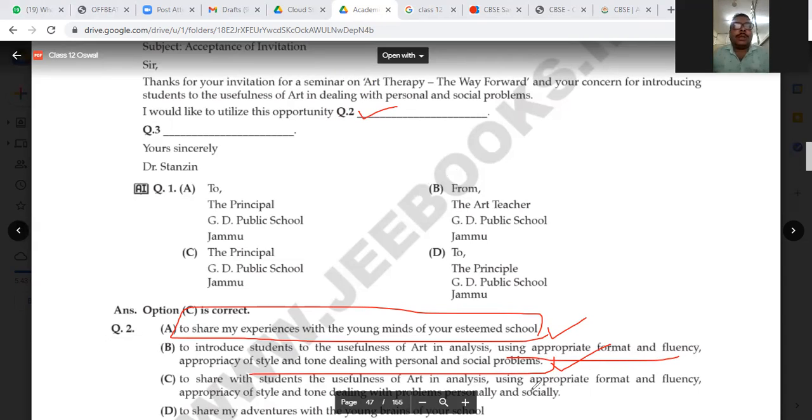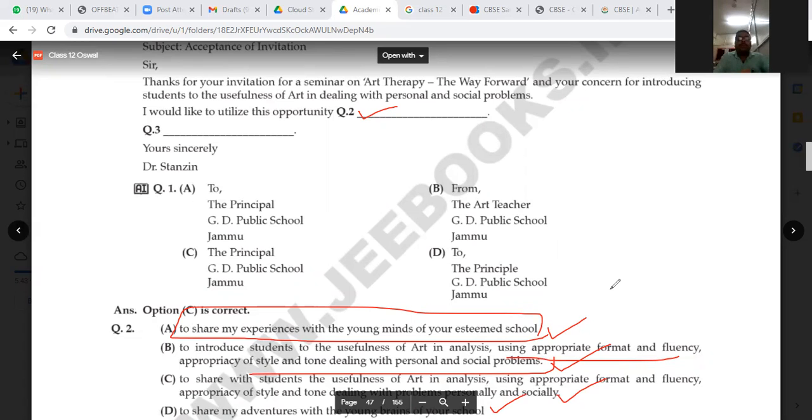Now we are going to option C: to share with students the usefulness of art in analysis, using appropriate format, fluency, appropriate style and tone, dealing with problems personally and socially. We can take C as well. Now we are going to the next, option D: to share my adventure with the young braves of your school. We are going to take that also.